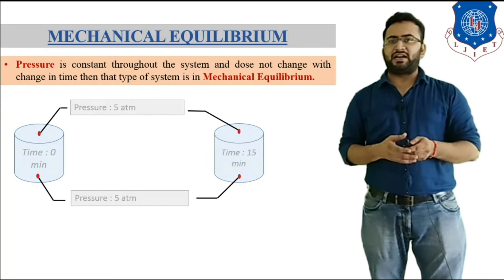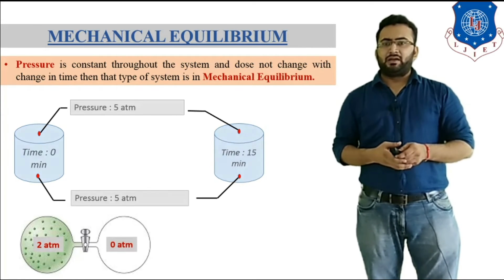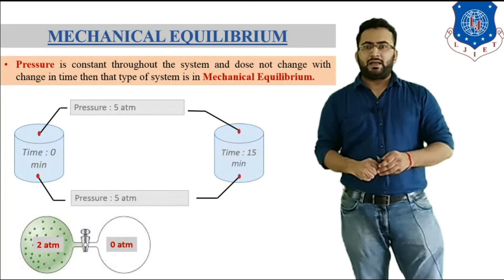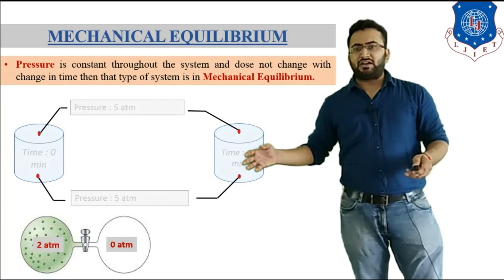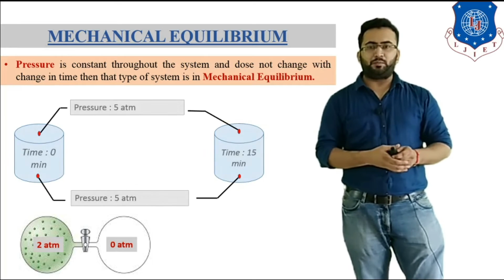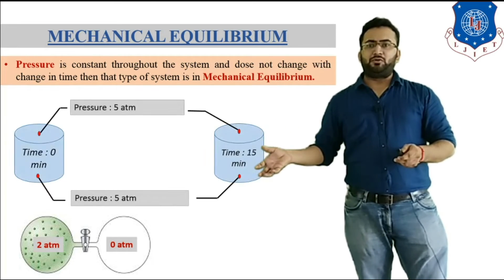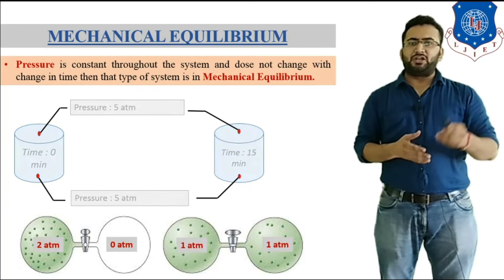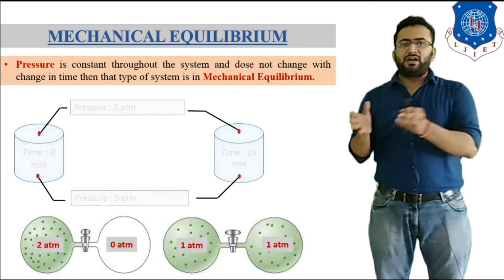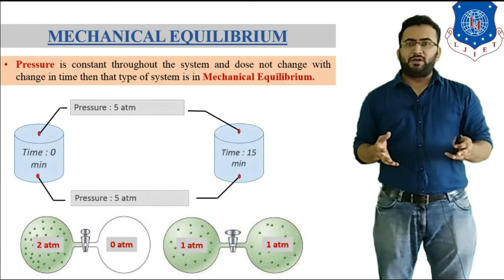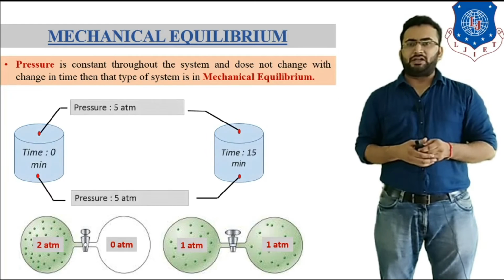To understand this, let's consider a system. In this system, there is a wall between these two systems. At the right hand side there is 0 atmospheric pressure and at the left hand side there is 2 atmospheric pressure. Now if we open this wall, this system will reach equilibrium at 1 atmospheric pressure. So this type of equilibrium is known as a mechanical equilibrium.